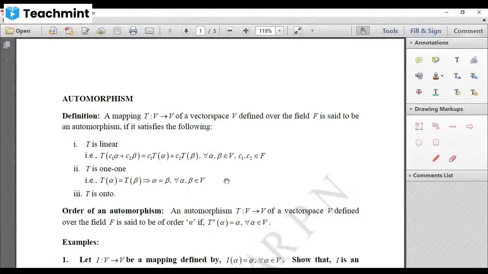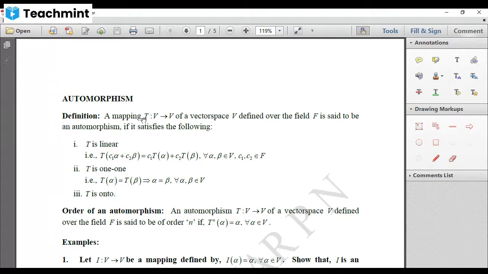Hello everyone. In today's class, let us discuss automorphism. We knew that a mapping T from a vector space V into a vector space V, which is defined over a field F, is said to be an automorphism if it satisfies the following conditions. Remember, here domain and codomain are the same. So it is defined from V to V, where V is a vector space over the field F.